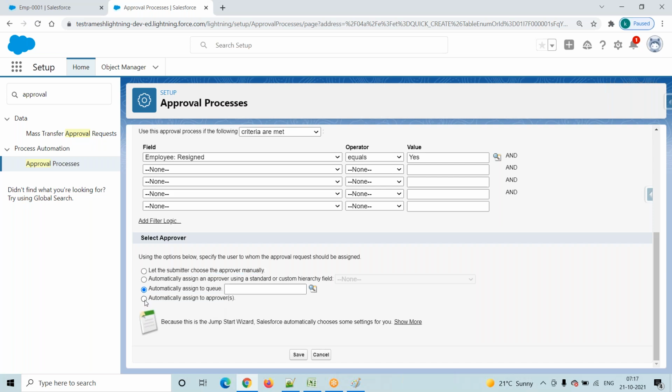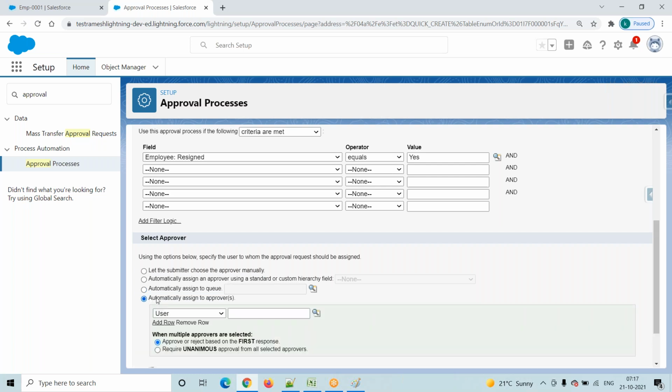Now we are going with the fourth option. Automatically assigned to approver. This is the real time case. So while creating an approval process only, we will define that if any employee resigns from the service, then the resignation information will automatically be sent to this particular user. While creating an approval process only, we will define the approver. That is nothing but automatically assigned to approvers.